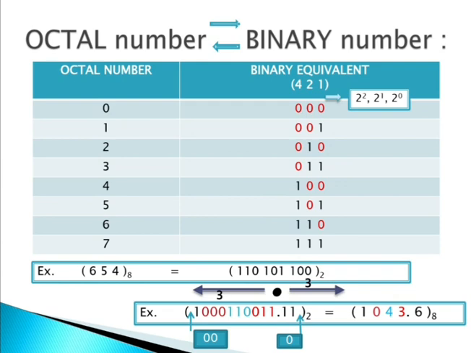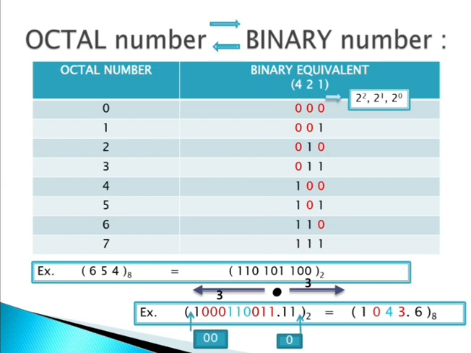Now see, the easy way of doing the conversion of octal to binary. Previously what we had done: decimal to binary, binary to decimal, decimal to octal, octal to decimal. Now we are doing octal to binary, binary to octal.